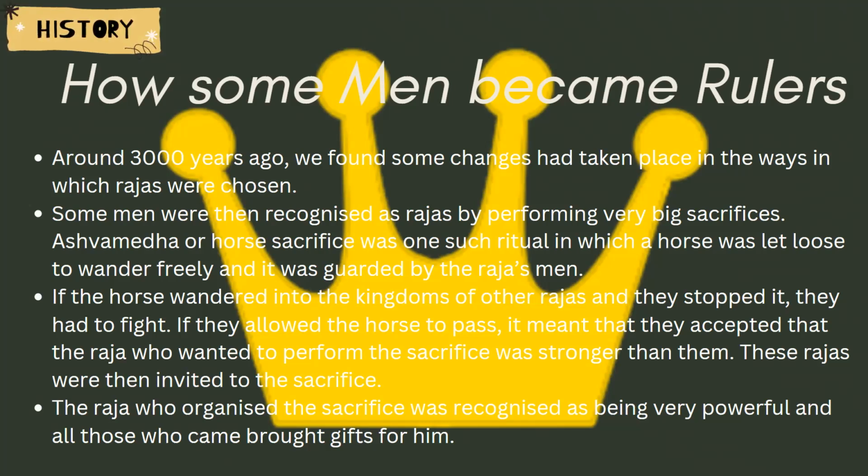However, if the Raja of the other kingdom did not stop the horse and let it wander in their kingdom, that meant it was considered that the Raja who let loose the horse was stronger than the Raja of the other kingdom, and thus they accepted his autonomy and authority.